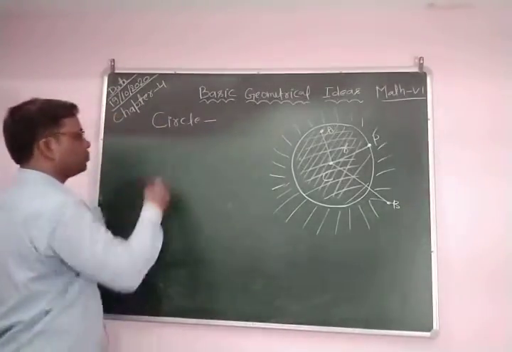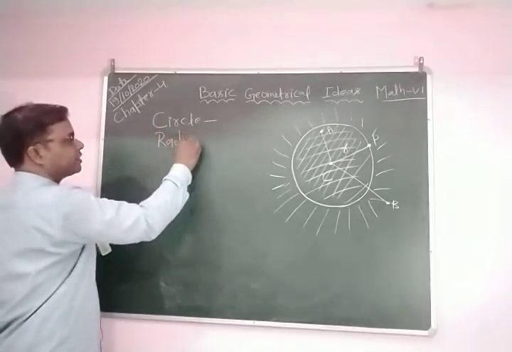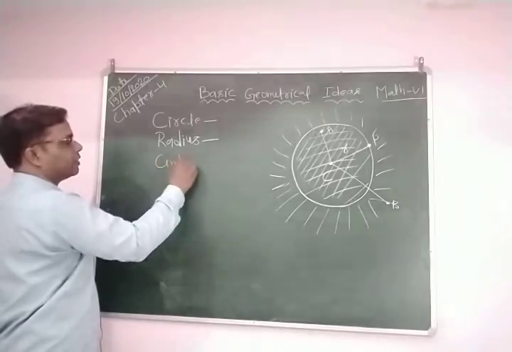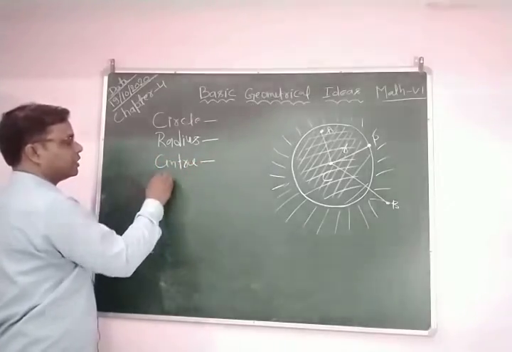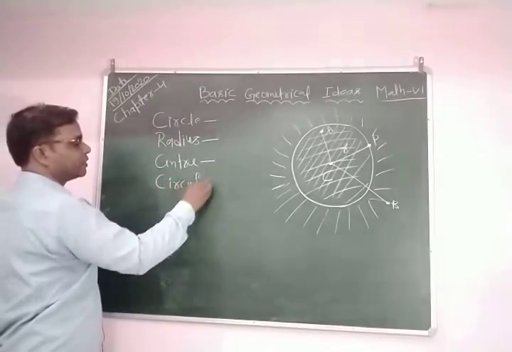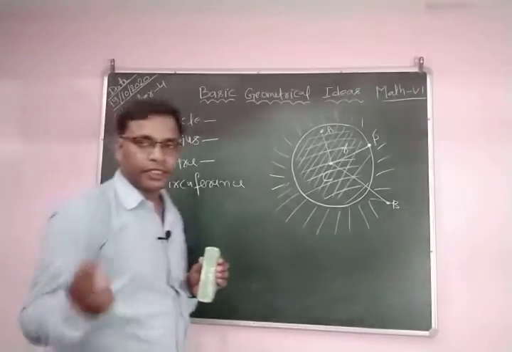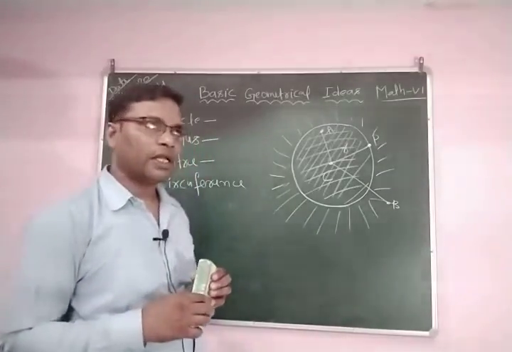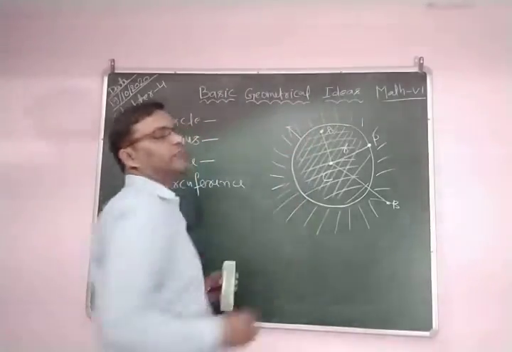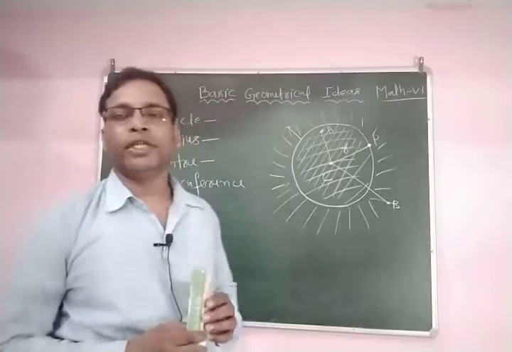So I hope all have understood radius. Radius is the fixed distance from a fixed point. The center is a fixed point. What is circumference? The locus of a point which is at a fixed distance from a fixed point is called a circle, and this locus of points is called the circumference. It is also called the perimeter, the length of the boundary of the curve.